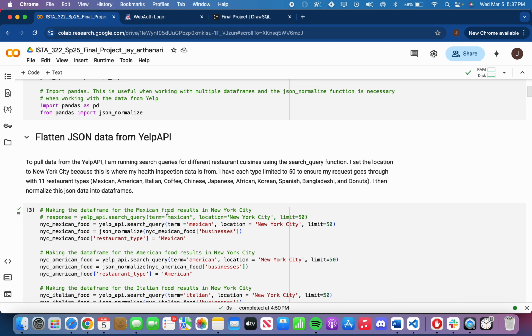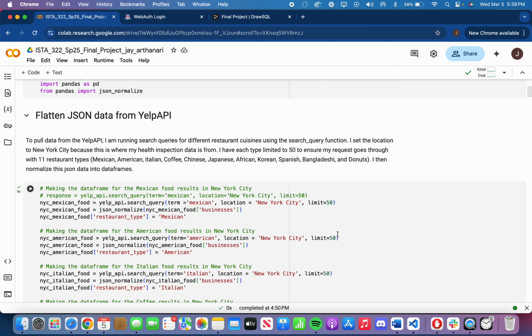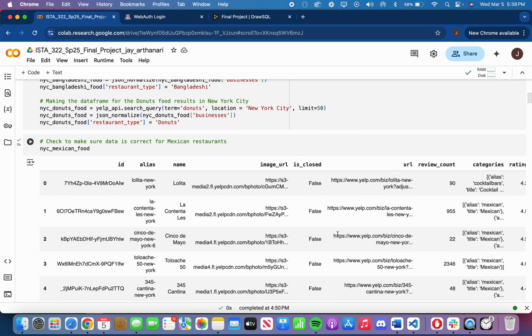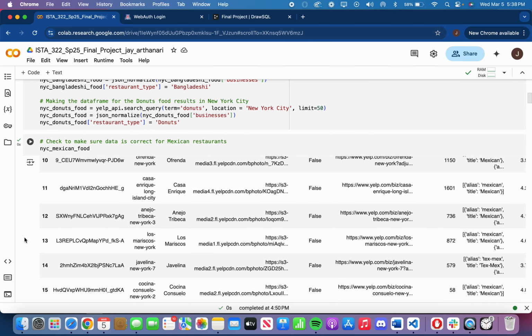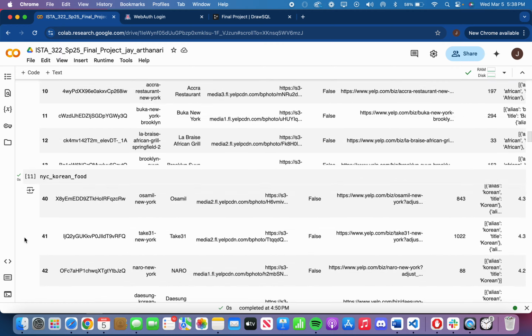So after I did that, I began flattening my JSON data from Yelp. I ran 11 different Yelp search queries to get a well-rounded data set of New York City restaurants. Set the location in New York, and I limited it to 50 because Yelp had some limits associated with it. And then I began printing all my data out just to get a good feel for my data and see what I'm working with.